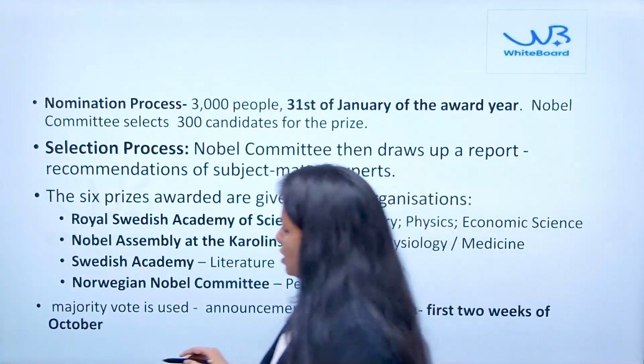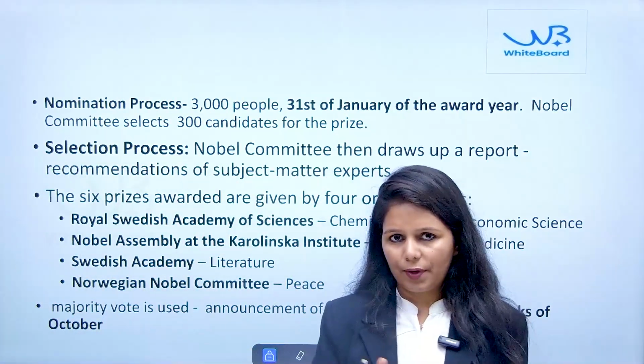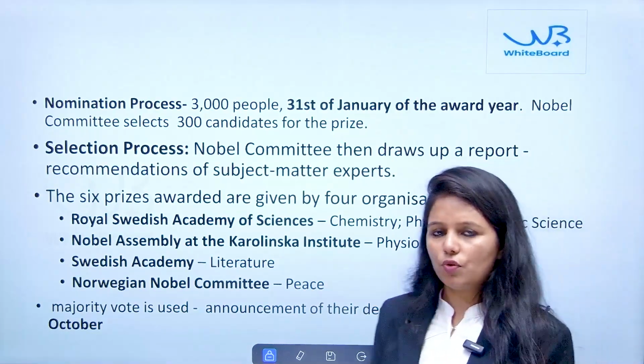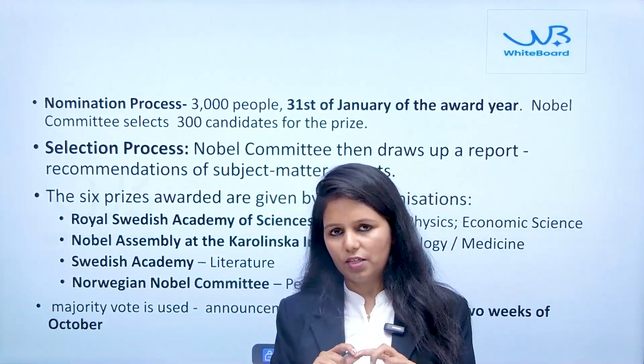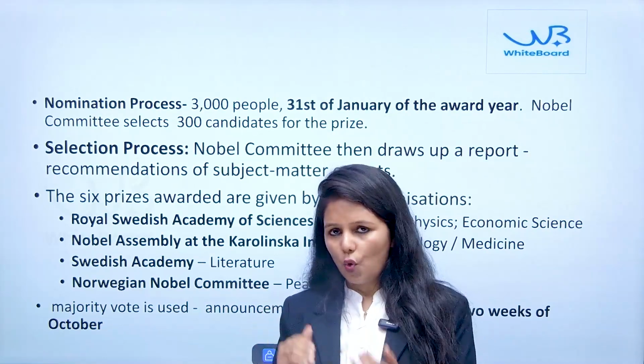Now we will see the procedure to get the Nobel Prize. Basically, this entire process consists of 3 stages. One is nomination, the second is selection, and the last is the award ceremony.